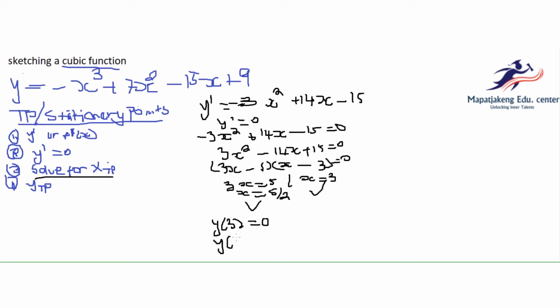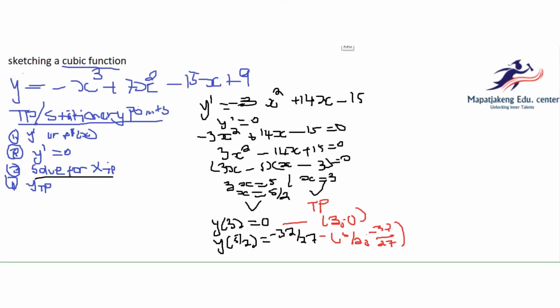And as well, for x equals 5 over 3, when we put it there, we get negative 32 over 27. Then there we go, you have the two coordinates of the turning points: x is 3 with y as 0 for this one, and for this one x is 5 over 3 and y is negative 32 over 27. These are your two turning points. We're just going to plot them, and then we take it from there.